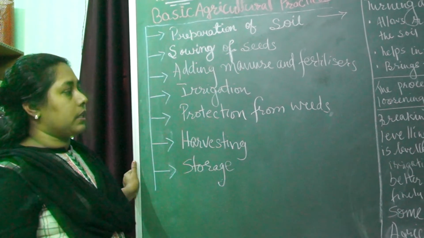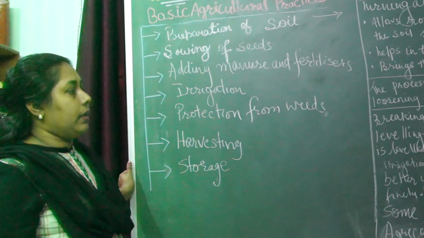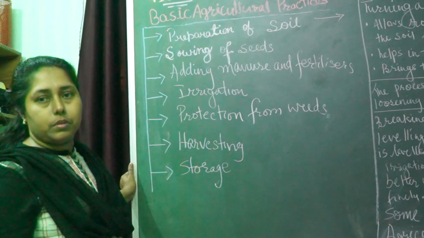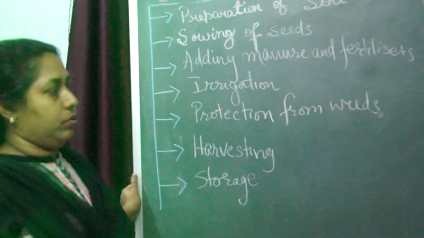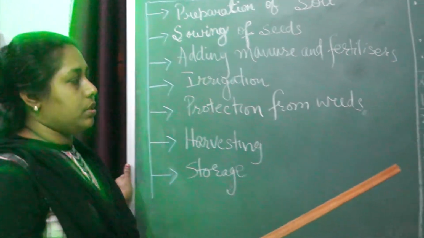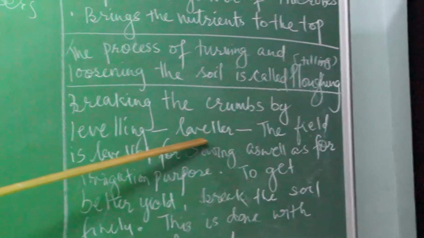So how is this tilling done? It is done by some tools. Also, when we loosen the soil, some soil forms crumbs, and these crumbs should be broken. That process is known as leveling. Leveling is done by a leveler.